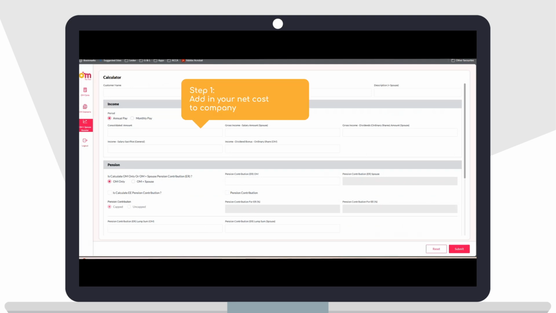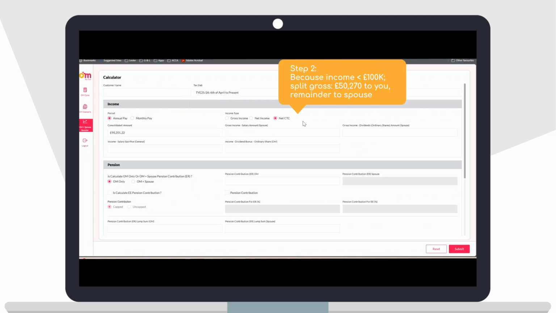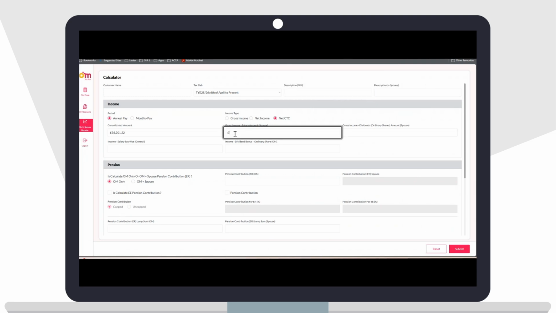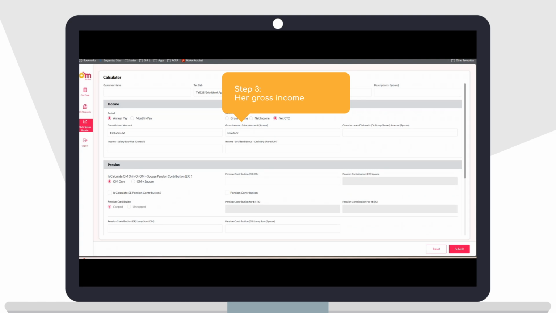We will first input the net cost to company consolidated amount, and because the gross income is below 100k, we will maximize your gross income at 50,270, then split the remaining amount with your wife into a salary portion and a dividend portion. So here we'll populate the gross income salary portion for your wife, and then the gross income dividend portion, we'll populate that.